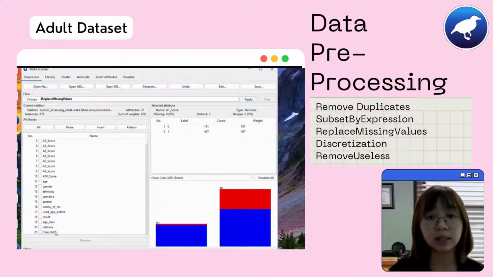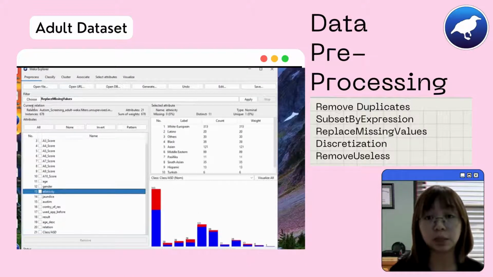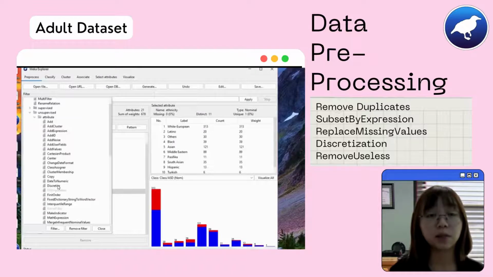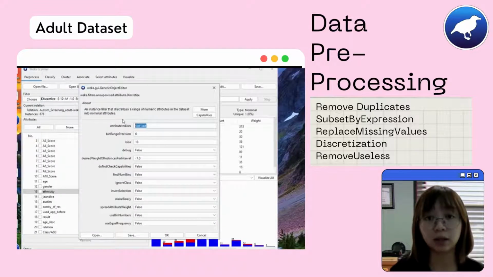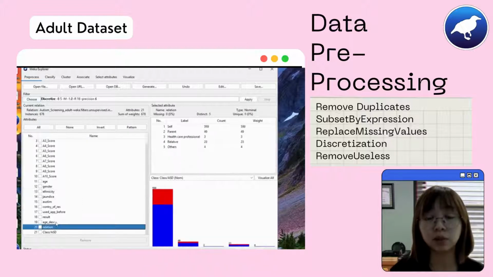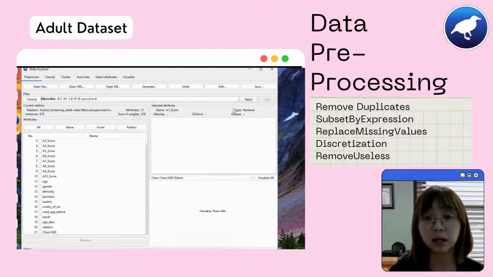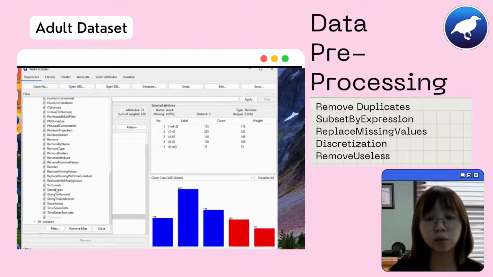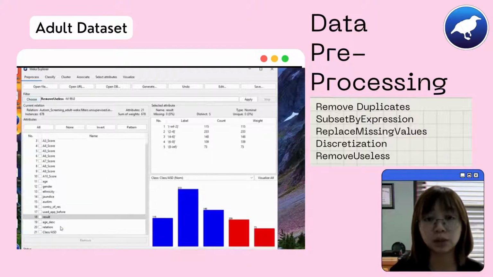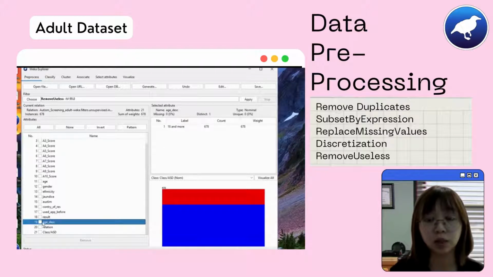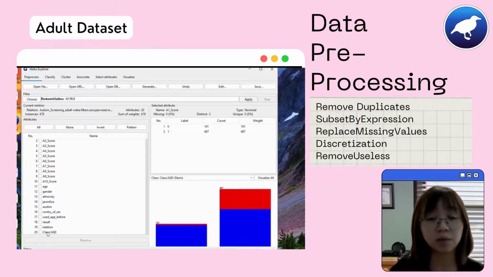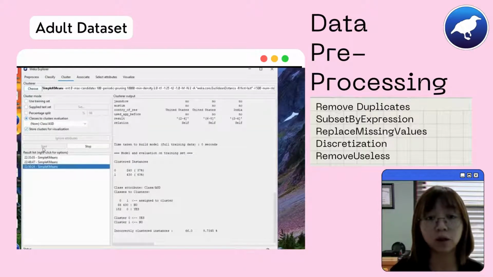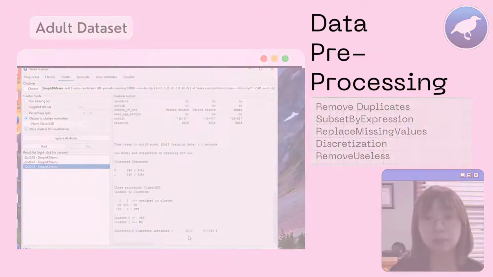Next, as the ethnicity and relation attributes have some missing values, the replace missing values filter is used to handle it. The discretization filter is only applied to the result attribute with 5 bins, and lastly, the remove useless filter is applied to remove irrelevant attributes, which is the age description attribute in this case. The performance of the simple k-means is shown to have only 66 misclustered instances.